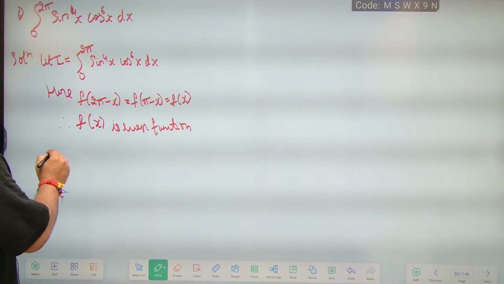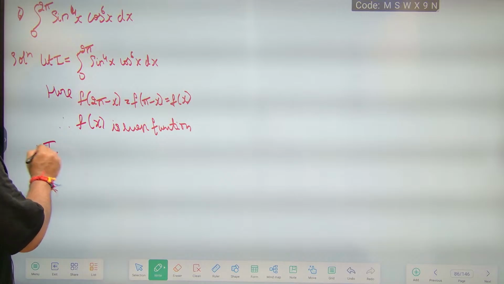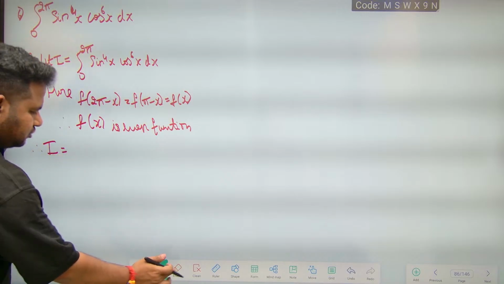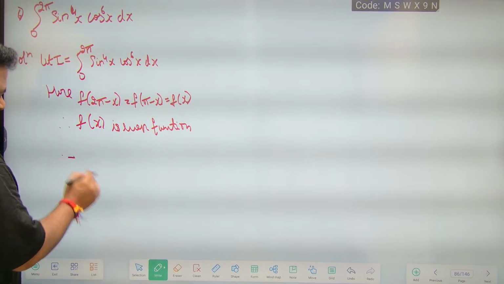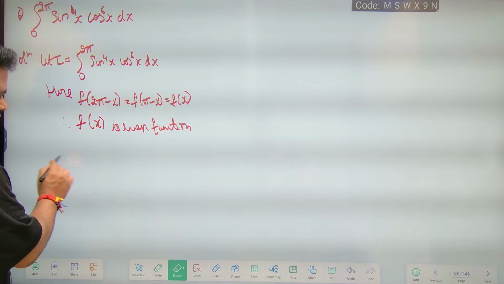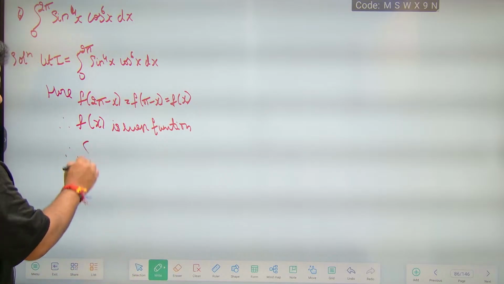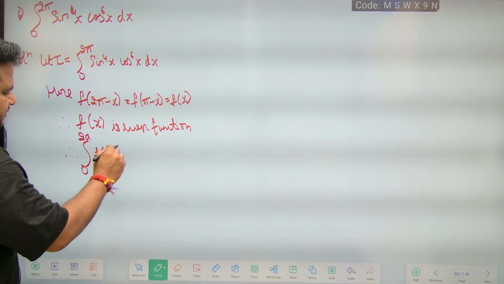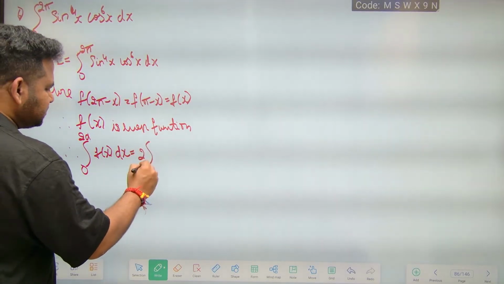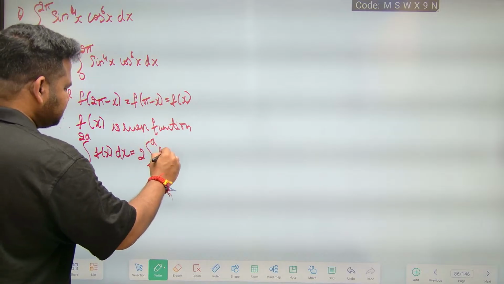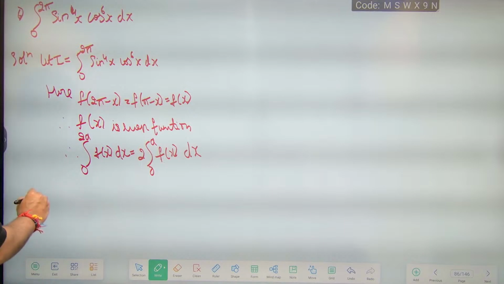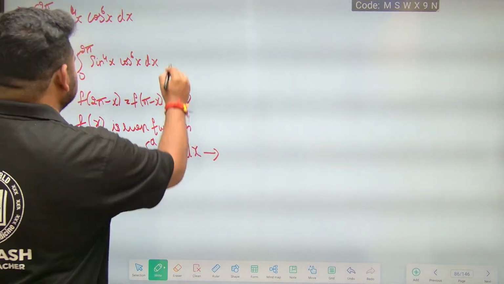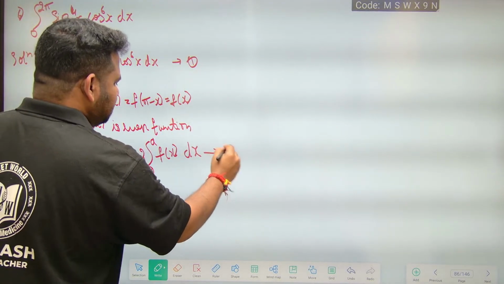I is equal to, okay, also therefore we have, what I can write, see here, I can write integral 0 to 2a f of x dx can be written as what? 2 times integral 0 to a f of x dx. Okay, 2 times integral 0 to a f of x dx. Now let this be result 2.